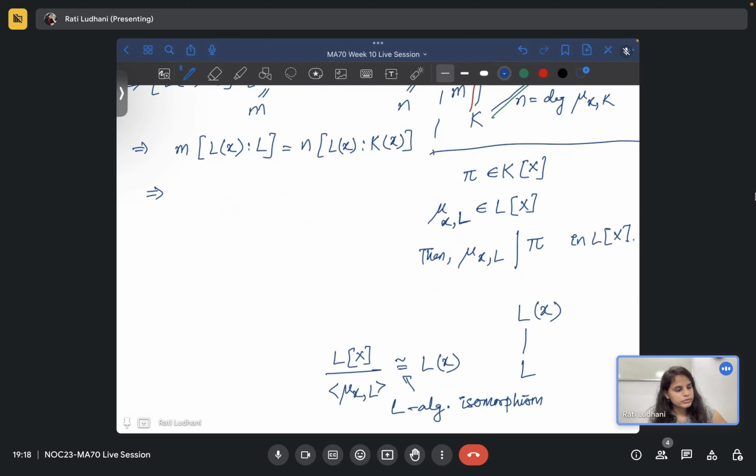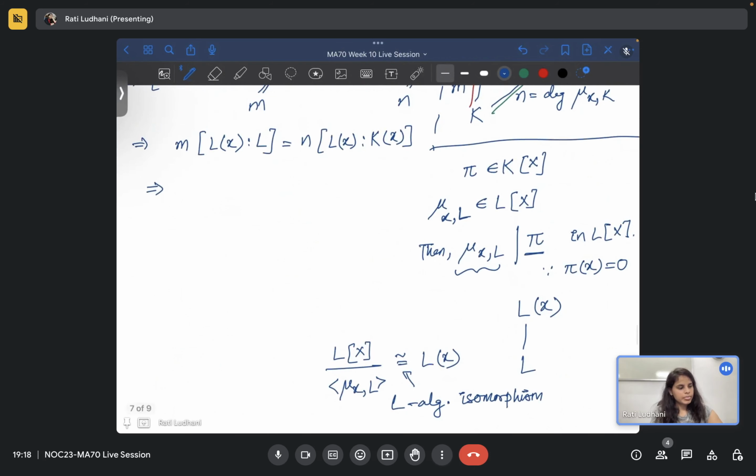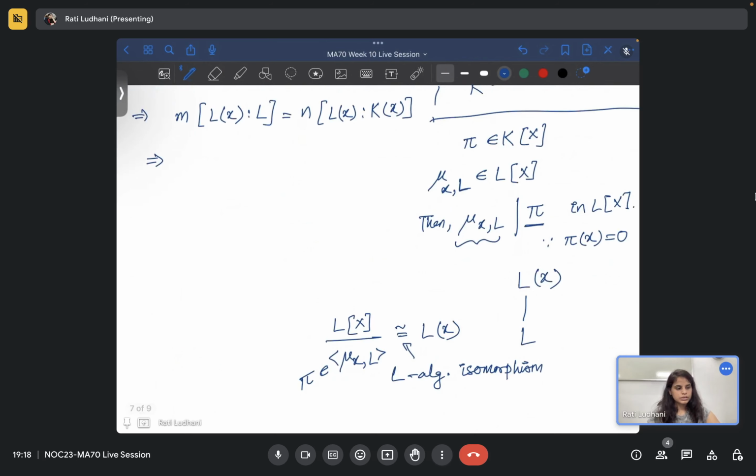Whatever the minimal polynomial is, it has to divide pi, because pi of x is 0, so pi is in the kernel. What are all the polynomials in this kernel? All the polynomials which are zero when you evaluate at x, of which x is a root. So this implies that mu x L has to divide pi. Is that fine?